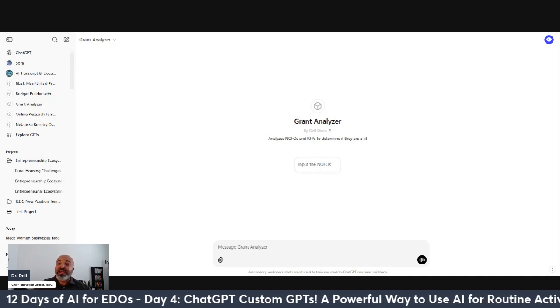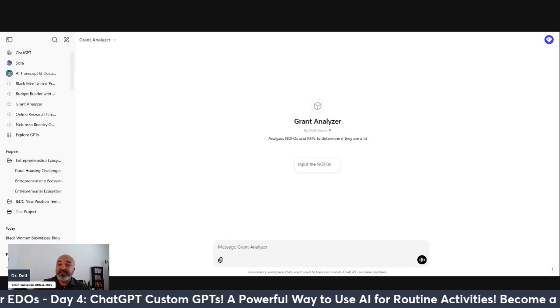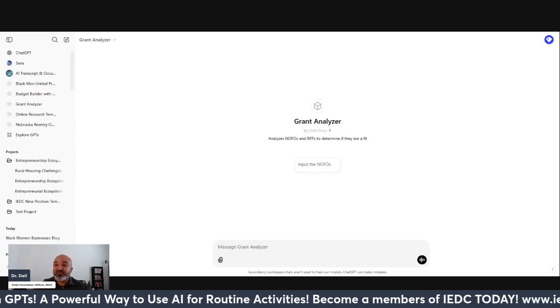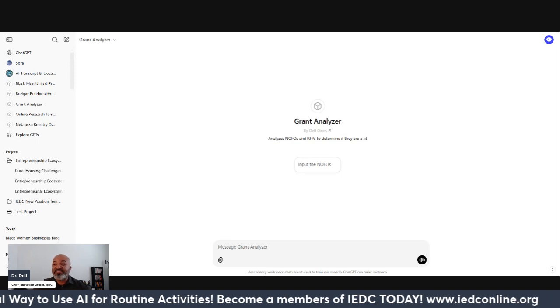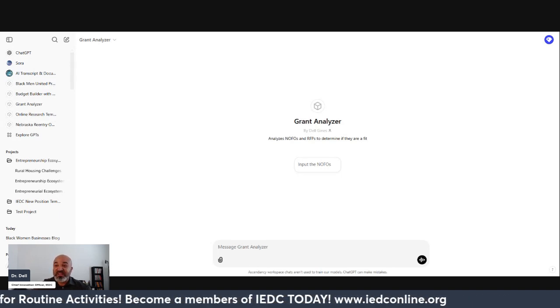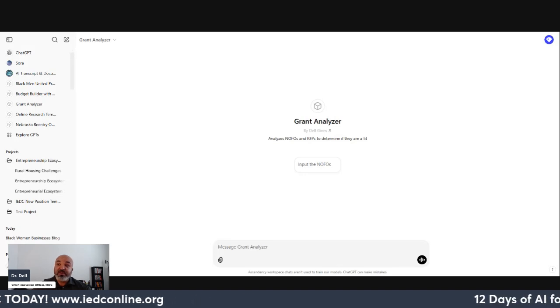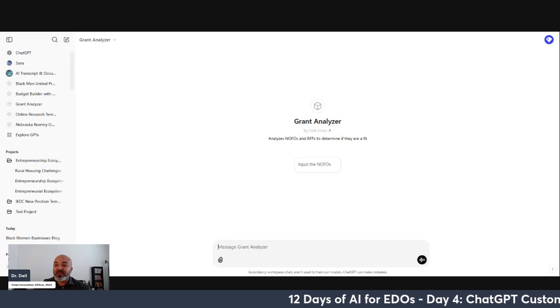So I just picked a random one from grants.gov, and this is called the Joint NSF JST proposals to advance human-centered research for disaster resilience, and it's about U.S.-Japan researchers. So from this one, I could either upload the PDF, but I don't have the PDF, so I'm just going to copy and paste what I found from the link to the website, bring it back over, and I'm just going to paste that in there.